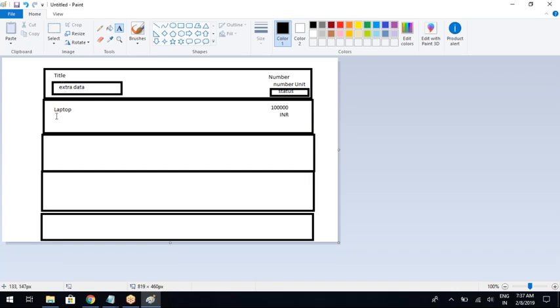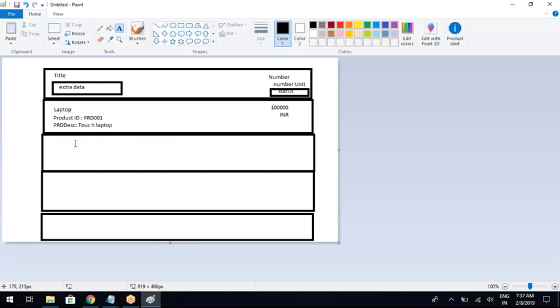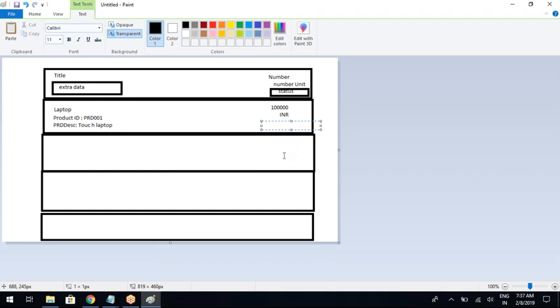In the extra attributes, I can show the product ID, like PRD001, and a product description like touch laptop. Like this you can show any number of data here. And this place is for status.